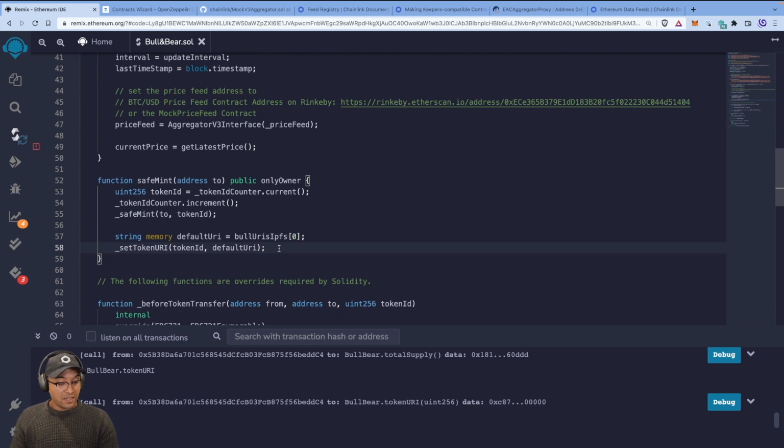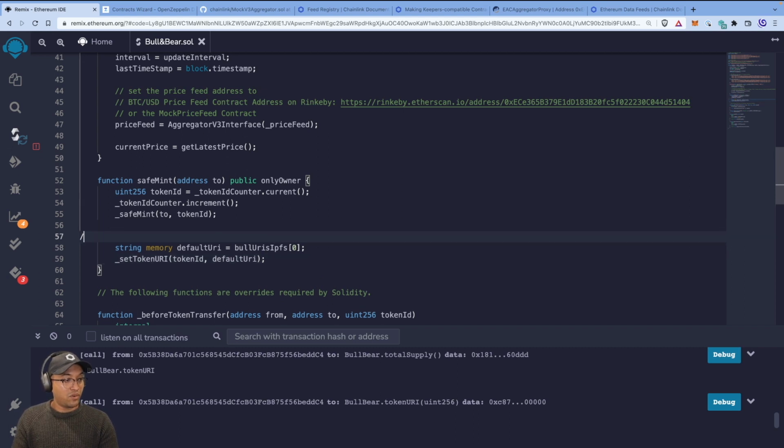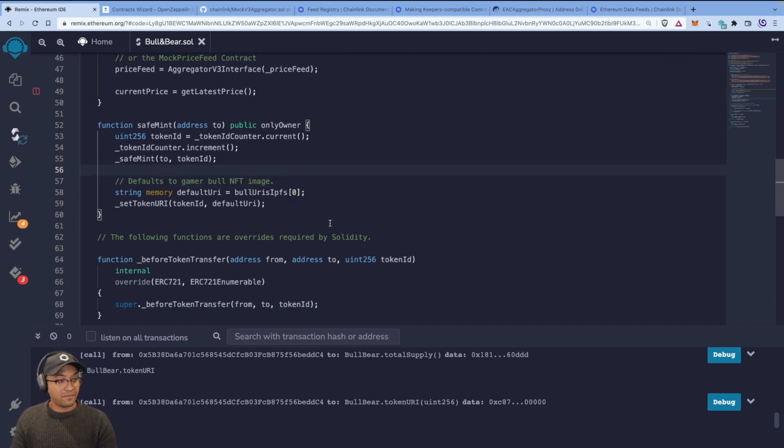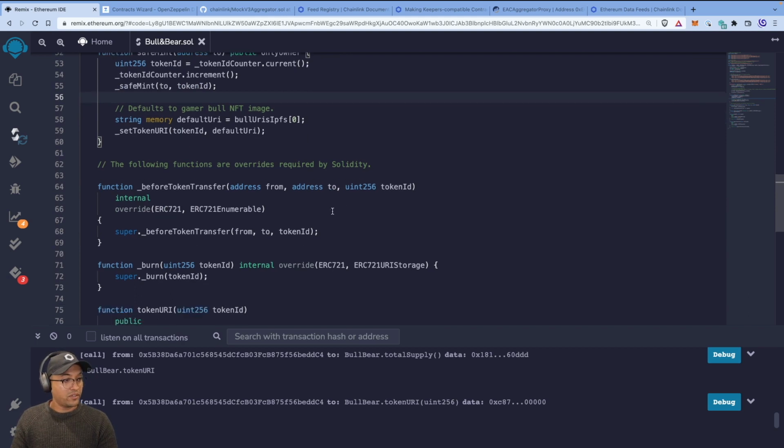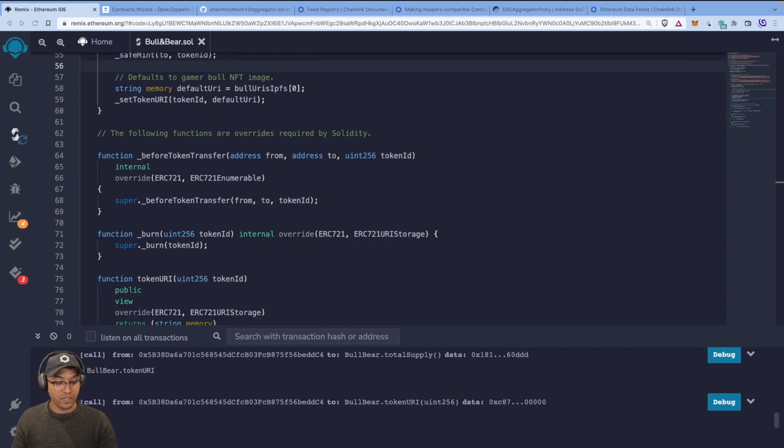So we've done the set token ID, and I think we might as well just say default falls to gamer bull NFT image. Okay, so now that we've done that, what we can try and do is try to implement a few more things. We can forget a lot of the other stuff that we don't need at the moment.